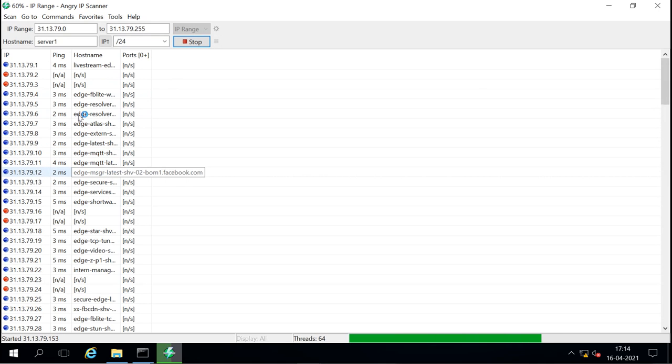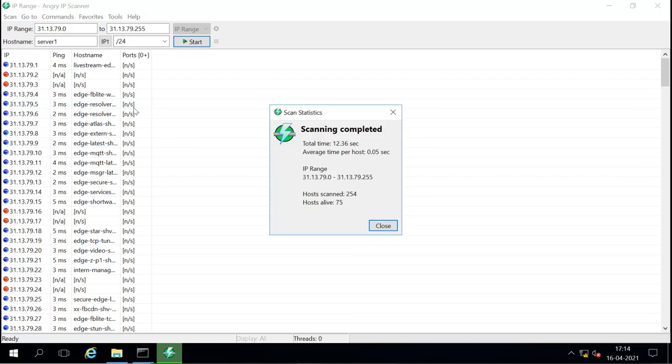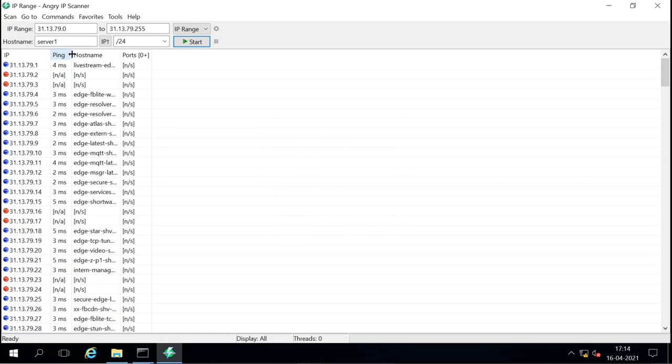It is scanning each and every IP, pinging one IP address at a time. Now scanning completes. Total time it takes is 12.36 seconds. Average time per host is 0.05 seconds. The range of the IP addresses which we scanned is 31.13.79.0 to 31.13.79.255. Hosts scanned 254. Live hosts we found 75, and we can see those hosts here.